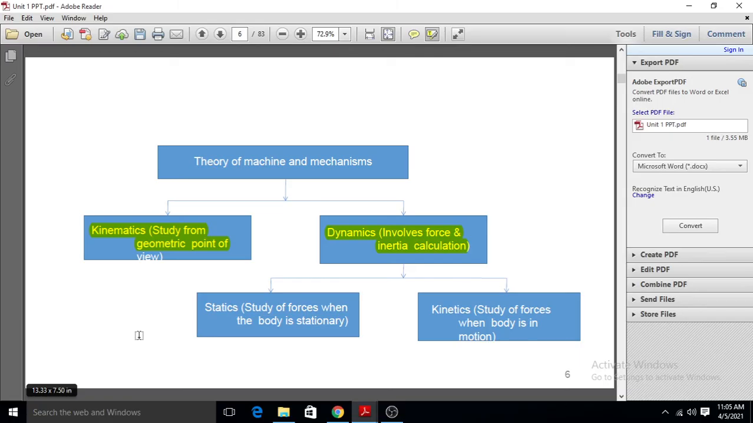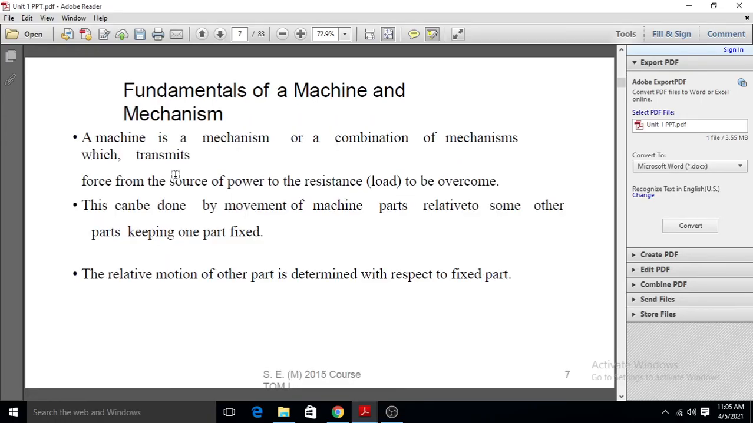In kinematics we only discuss the motion of the mechanism or machine, but in dynamics we discuss the effect of these forces on the motion of the mechanism. Okay, so these are the two main parts of the theory of machines. Now we will discuss the fundamentals of machines and mechanisms.